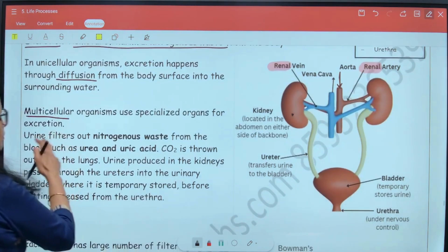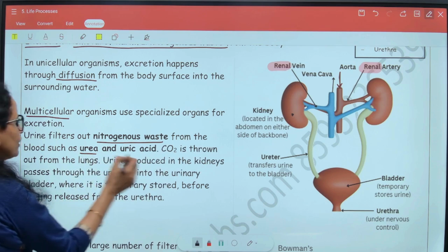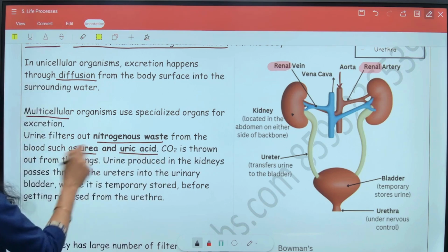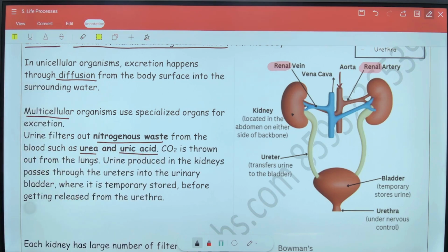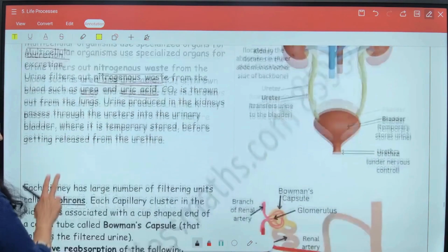So the urine filters out nitrogenous waste, which are mainly in the form of urea and uric acid. These are the two main nitrogenous wastes that are thrown out of the body through urine, right? Now let's look at the structure of the kidney.